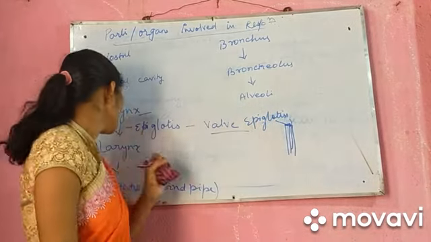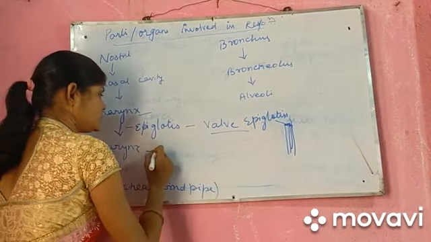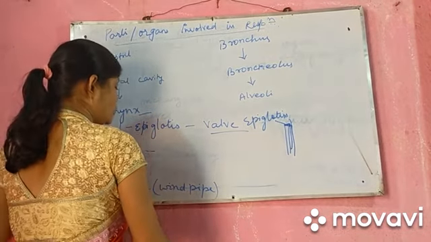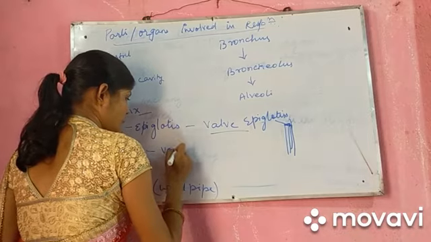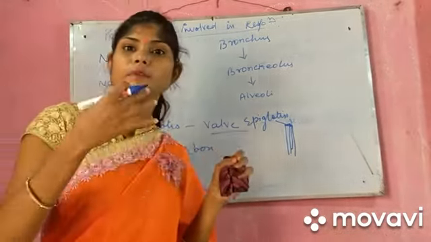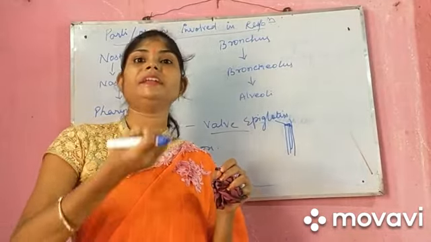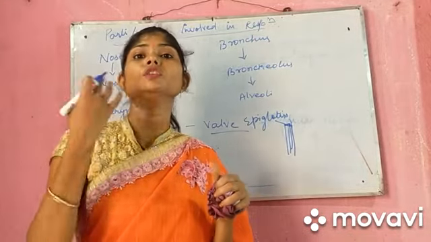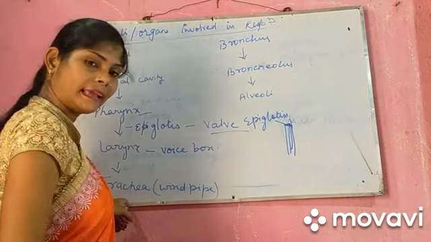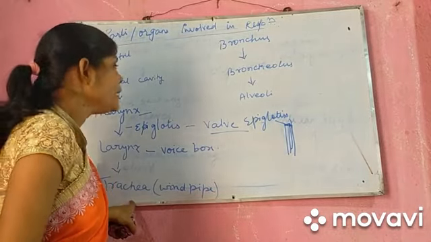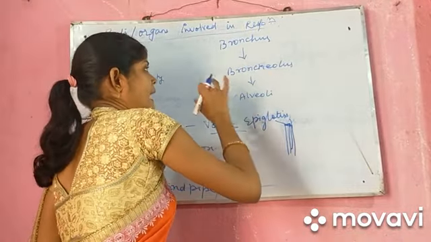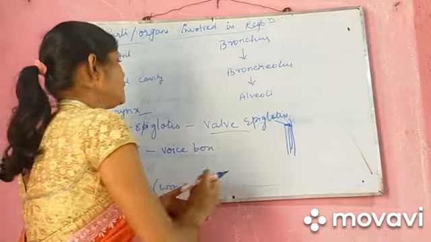Okay. Then comes the larynx. Larynx is known as the voice box, or you can call it sound box also. You are able to hear me due to the vibration generated in my larynx, in my voice box. So I am able to speak. Then comes the trachea, the windpipe. Then comes the bronchus. Then the bronchioles. Then the alveoli.